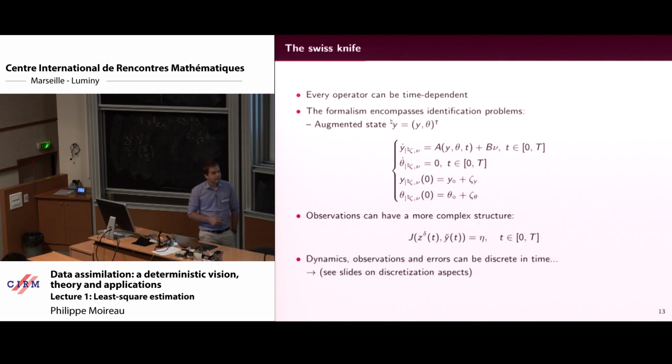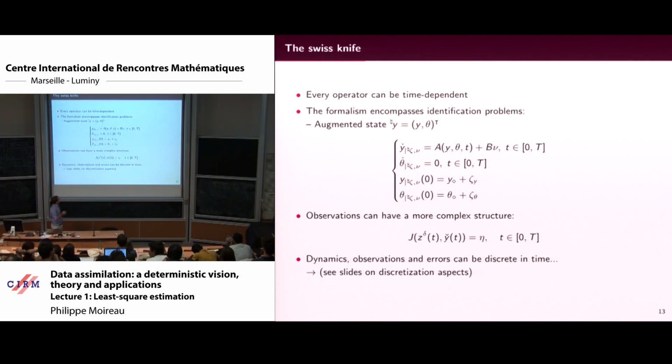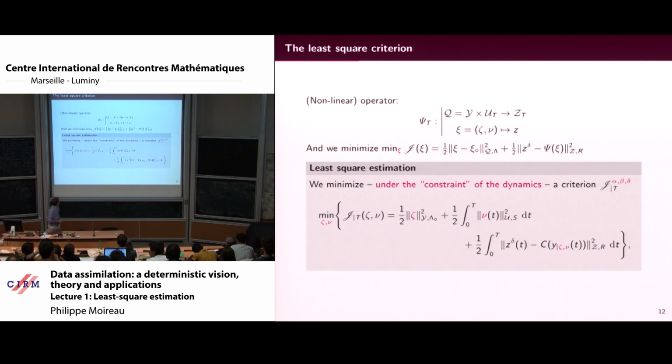Question about the D. It didn't appear in your minimization problem? Actually, it appears because this minimization is under the constraint of the dynamics, meaning that y is solution of the dynamics.